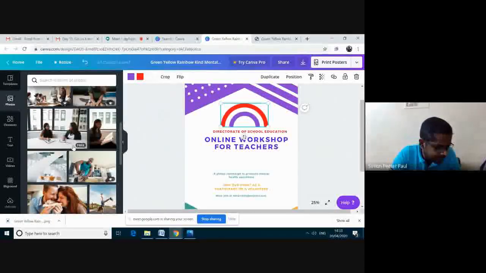Here you can select the photos which are free. See here, some crown-like symbol. This one you have to pay. So when you move here, it is saying it is free. You can use these images.